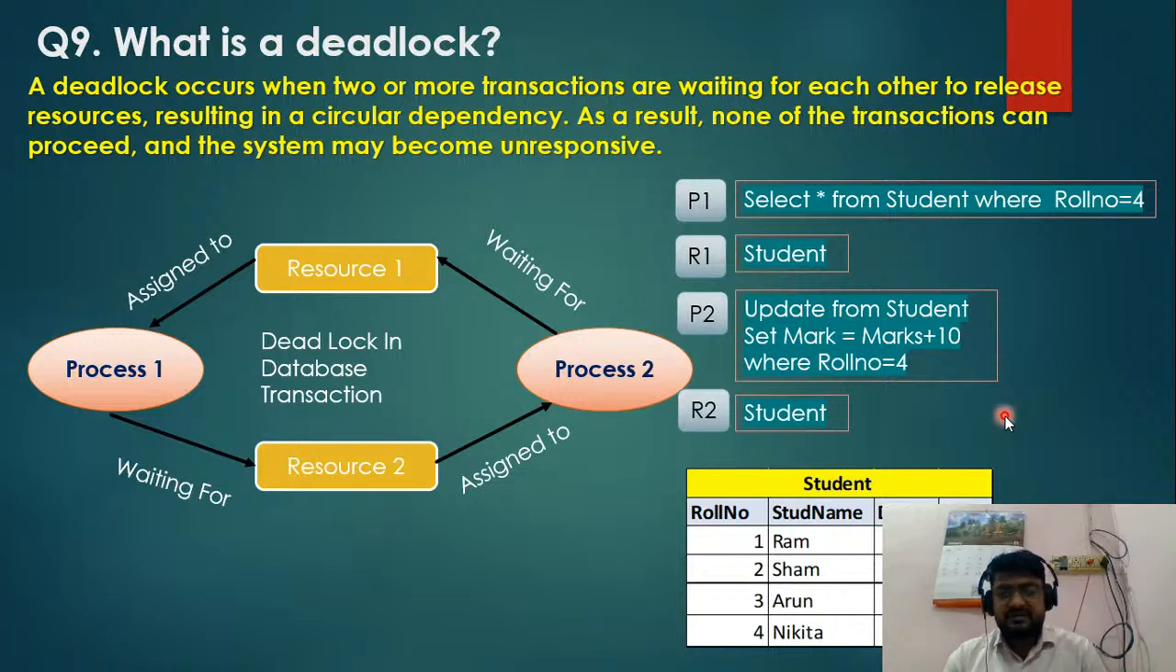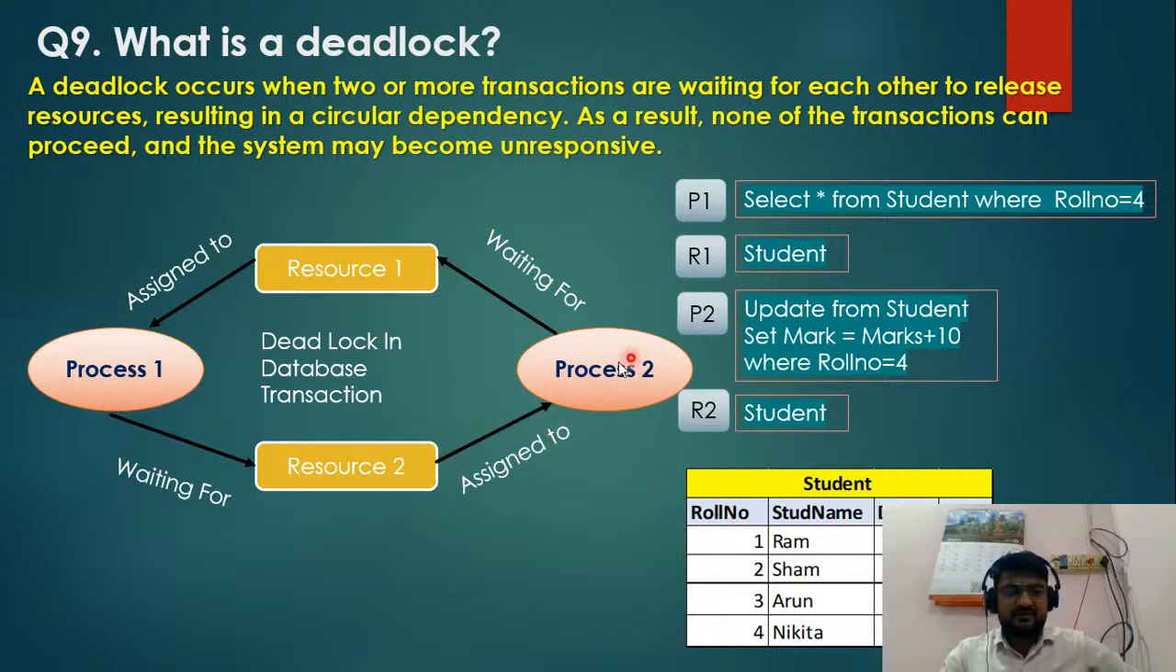For example, you can check the image. In this image there are two processes, process 1 and process 2. If you check process 1, it is waiting for resource 2, and resource 2 is allocated to process 2.